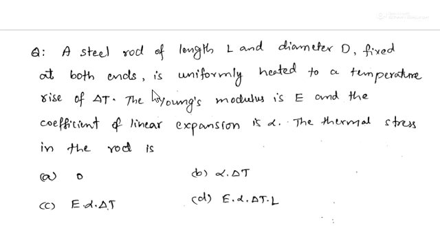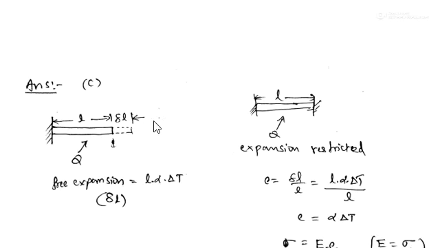Here the rod is fixed. So definitely there will be thermal or temperature stresses developed in the rod, and let us see how option C is the right option. Suppose if you allow the member or bar or rod to expand, the free expansion is given by the formula L alpha delta T, where L is the initial length of the member, alpha is the coefficient of linear or thermal expansion, and delta T is the difference in temperature.